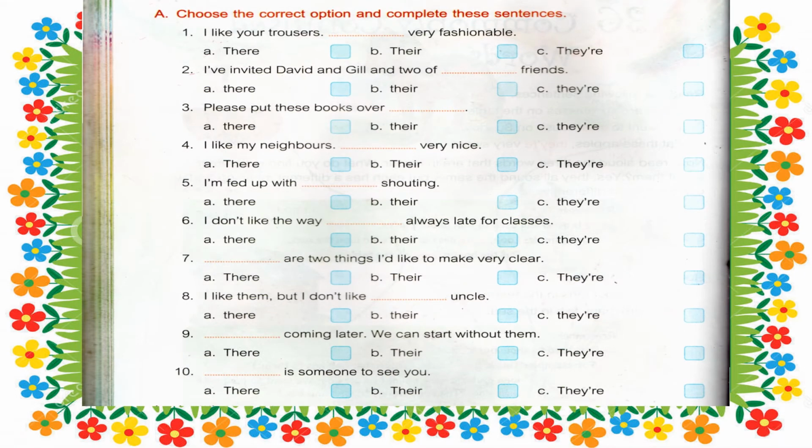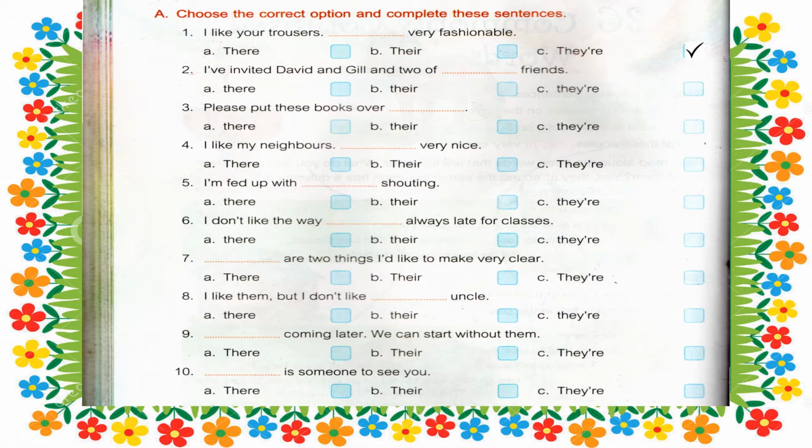Now children, let us solve exercise A. Choose the correct option and complete these sentences. First one, I like your trousers. Dash very fashionable. They are, yes, because there are many trousers. So they are very fashionable.